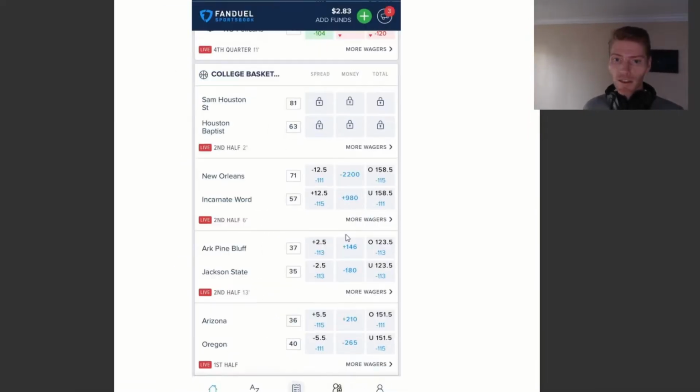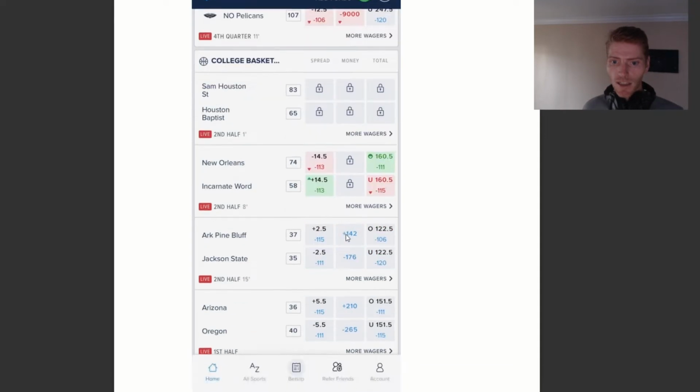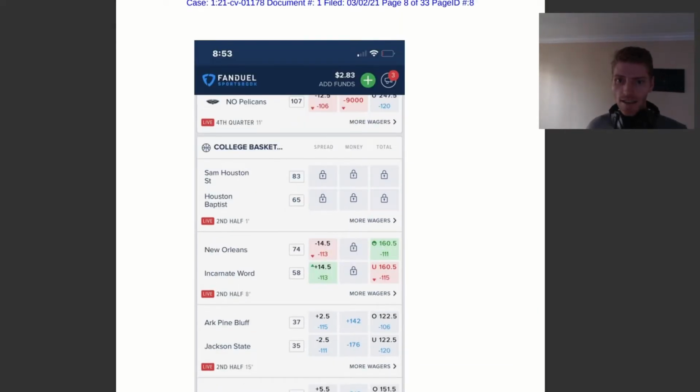Now, if we go down to the second screenshot, we can see that it's 8:53 p.m., a minute later. We look at the odds for that same game, the second one down. The odds look a little different, and in the bottom left-hand corner, it's now 8 minutes remaining in the second half. So a minute later, there's now 2 more minutes added to the game time.